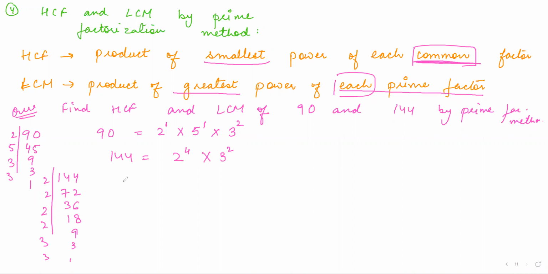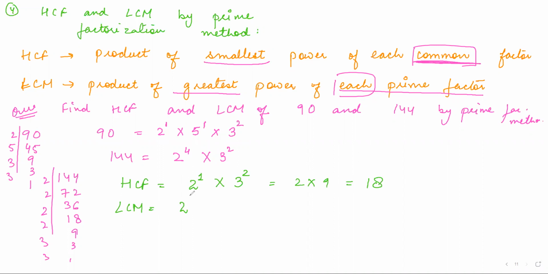So HCF is the product of the smallest power of each common factor. What are the common factors? You can see there's a 2 in both of them, right? And what is the smallest power of 2 here? That is 1. So 2 to the power 1 you will take. 5 is not common. 3 has the same power, so you take 3 squared. So that is 2 into 9, and that is 18. So HCF is 18.